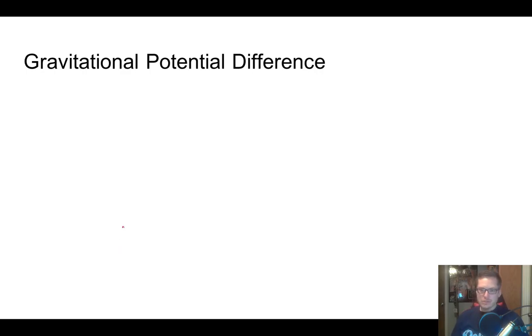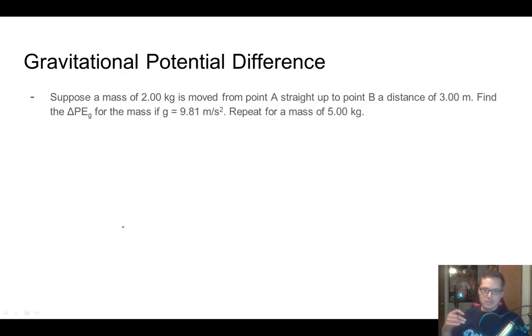Gravitational potential difference. So let's take a step back, talk about gravity. This is review from before. So suppose a mass of 2 kilograms is moved from point A straight up to point B. That's a distance of 3 meters. So you've got some height here, this would be our A, this would be our B, and they're 3 meters apart. Find the gravitational potential energy change for the mass.